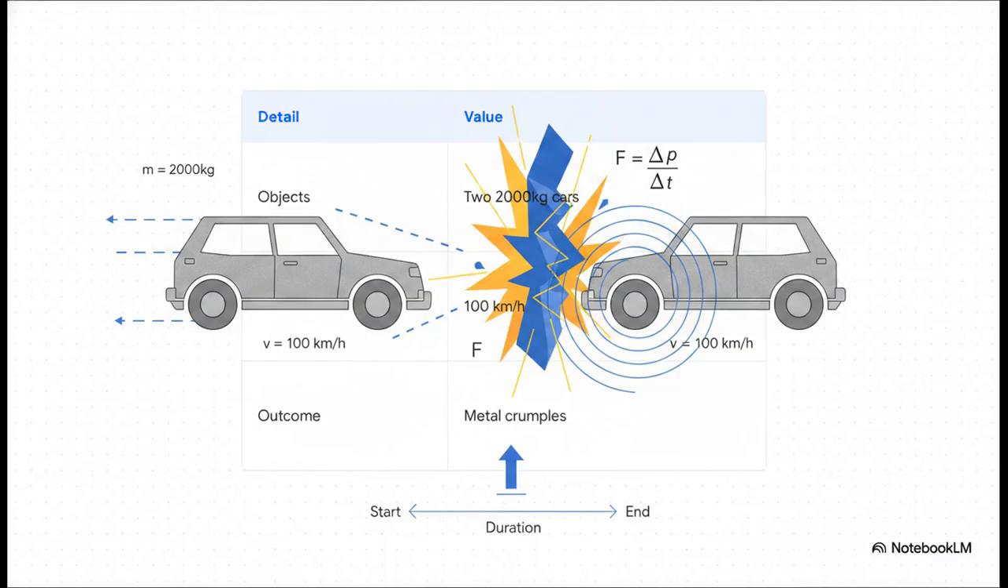Let's look at the source's second example to see this in action. Here we've got two heavy 2,000-kilogram objects colliding head-on at 100 kilometers per hour. But unlike the concrete wall, these are steel machines. The metal will fold. And folding takes time. That folding metal actively increases the duration of the impact, keeping the force well out of the realm of infinity.